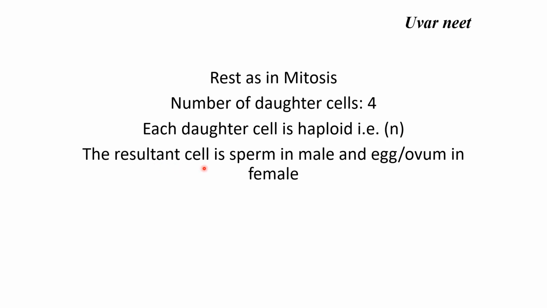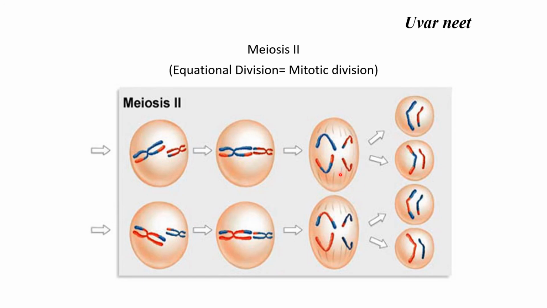The resultant cell we call a sperm in male, or you can say egg or ovum in the case of female. So male produces 4 sperms from one sperm mother cell, and female produces only 1 egg or ovum, and the other 3 daughter cells will disintegrate. This is meiosis 2, where you come across equational division or mitotic division as in the case of mitosis.